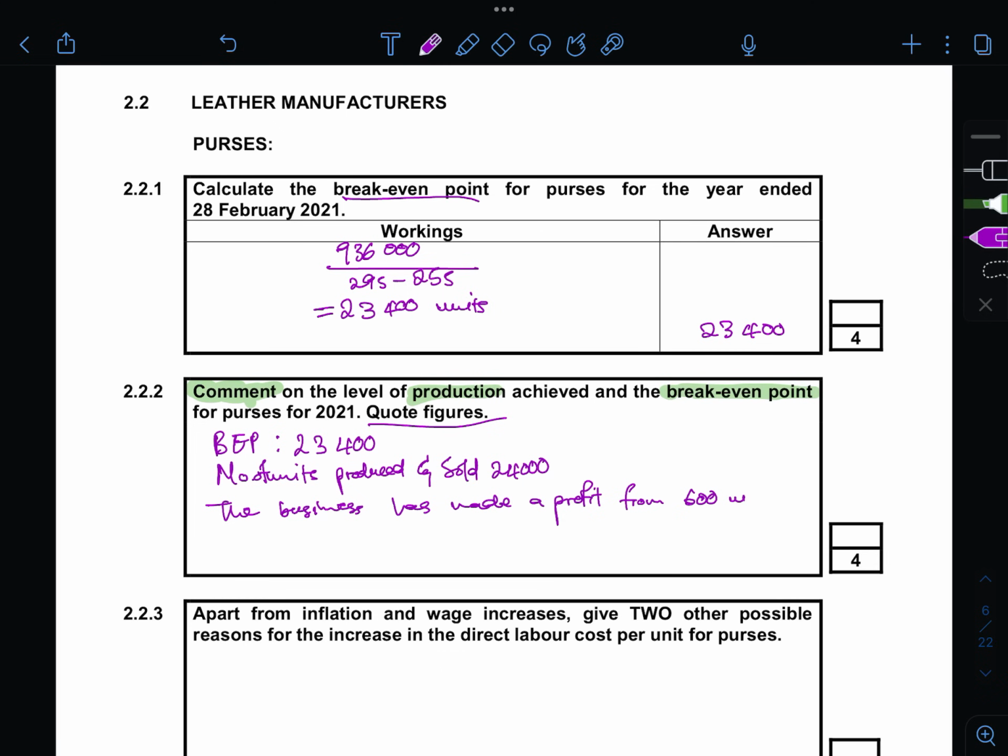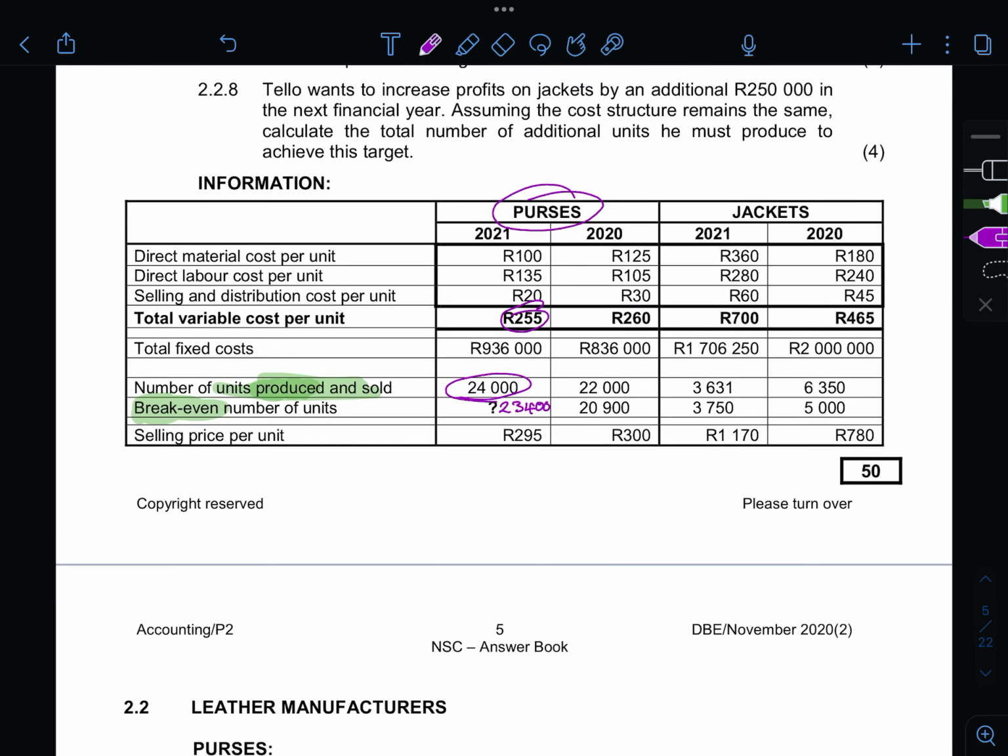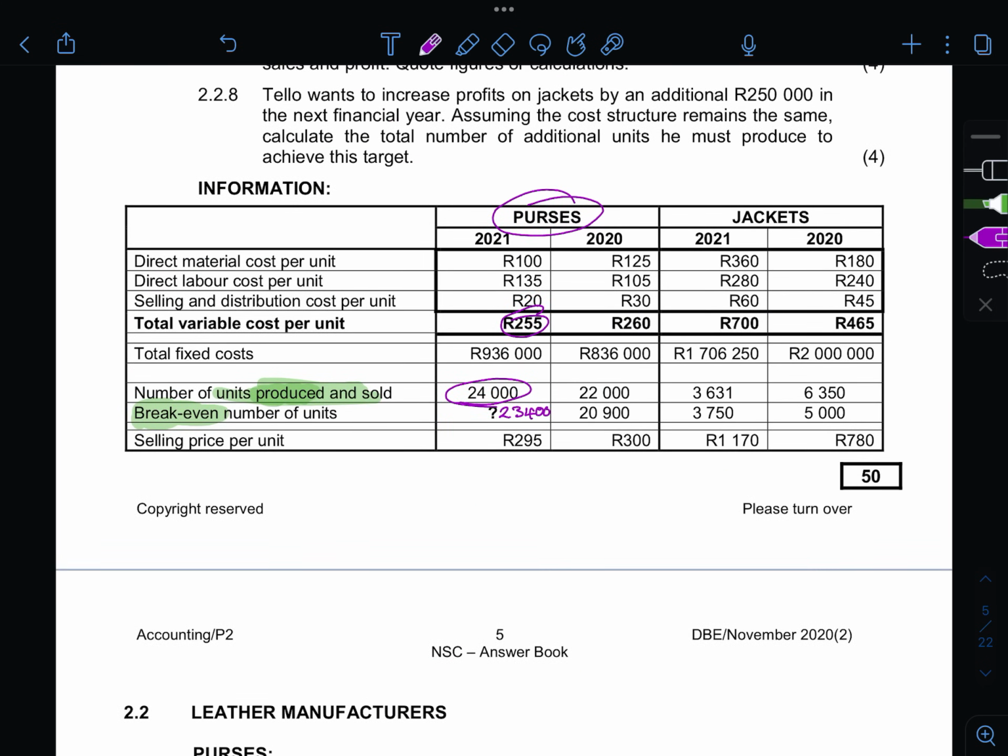from 600 units. So because the break-even point, where the business doesn't make any profit or loss, was 23,400 units, but now the business was able to produce 24,000 units, that simply means they were able to make 600 units worth of profit. All right. So that might be the first point. And then the second one, you can just look at your previous year and compare the figures.